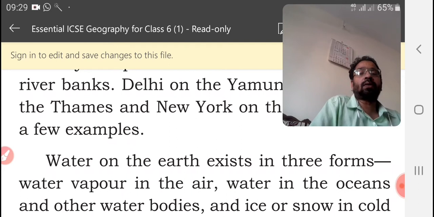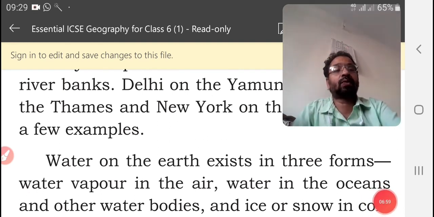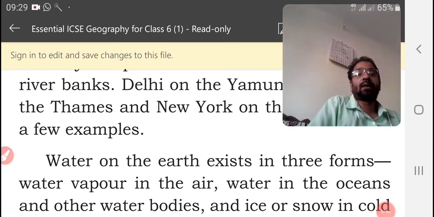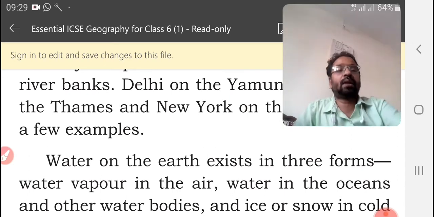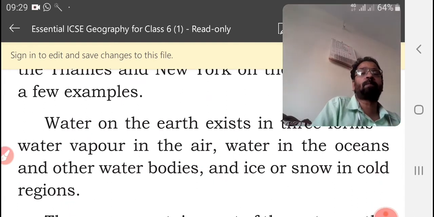Water on the earth exists in three forms. One is liquid, another is solid, and another is gaseous. Water in the oceans is liquid.